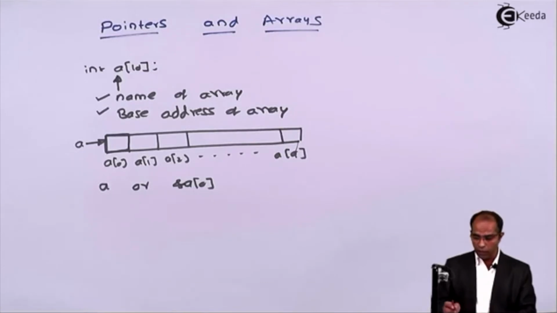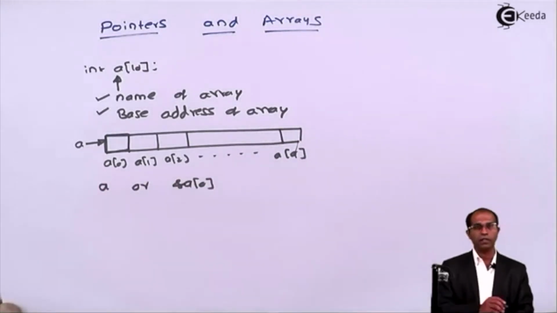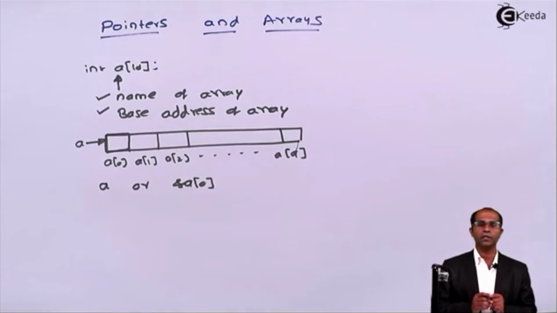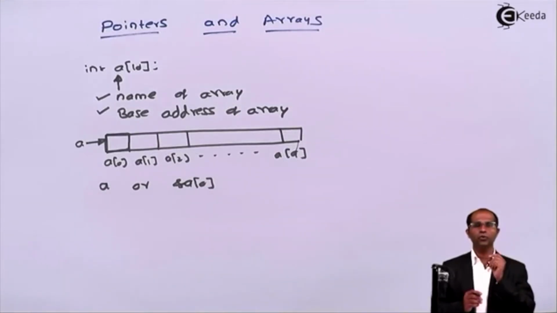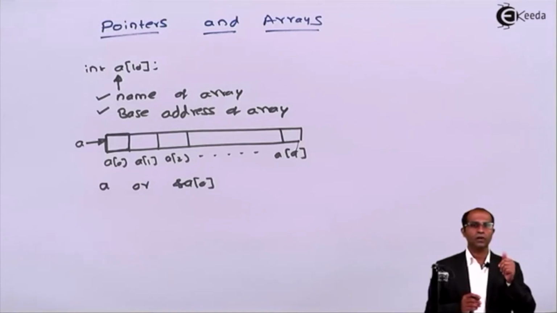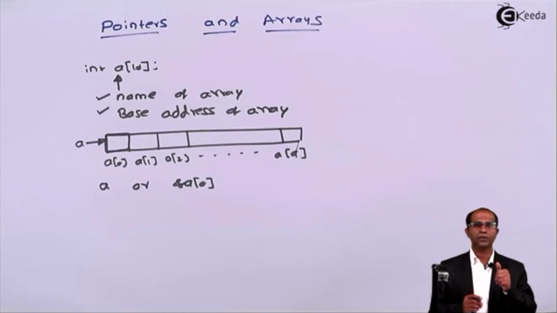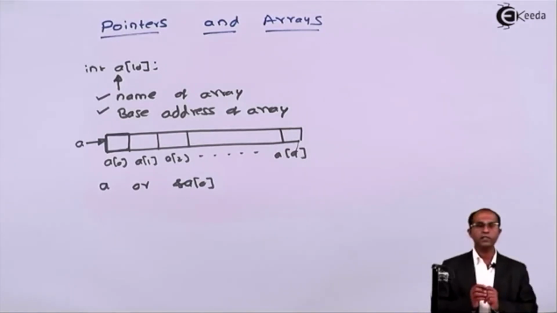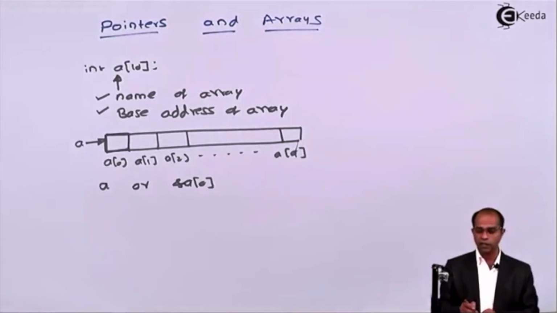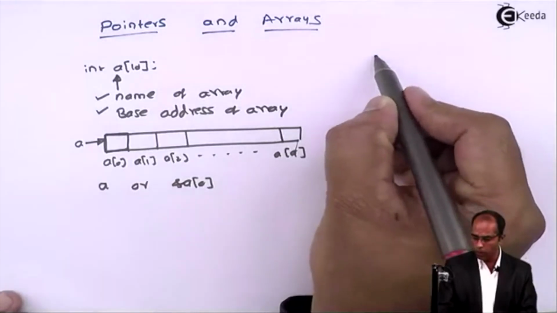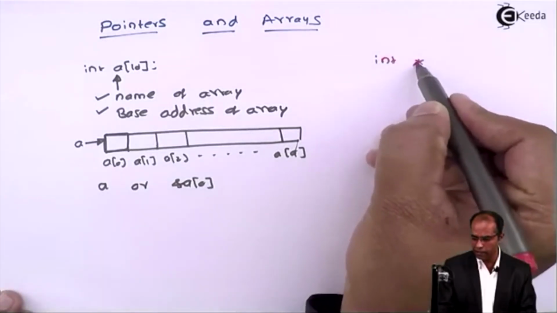So now, can I create a pointer to this array? Yes, I can create a pointer to this array. But again, going through the simple DAU rule. D stands for declaration, A stands for assigning, and U stands for using that pointer to access the elements. So let's first declare a pointer to this array. Now I'll write this pointer declaration on the other side. Let me say the pointer is declared as int asterisk p.